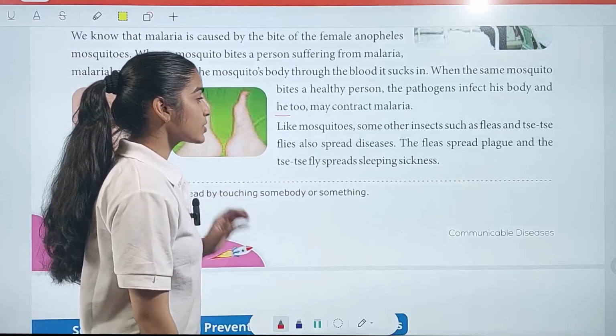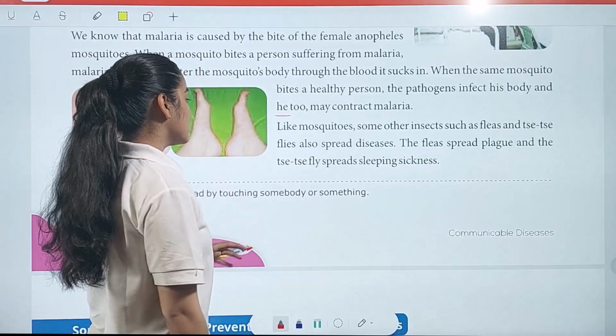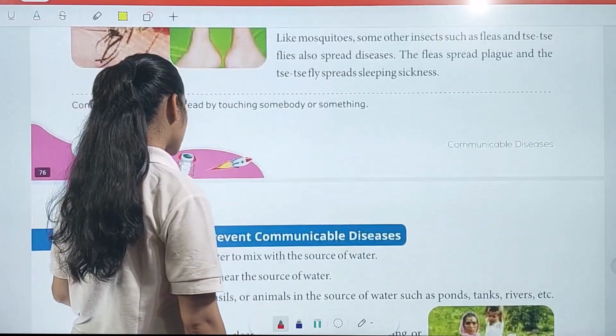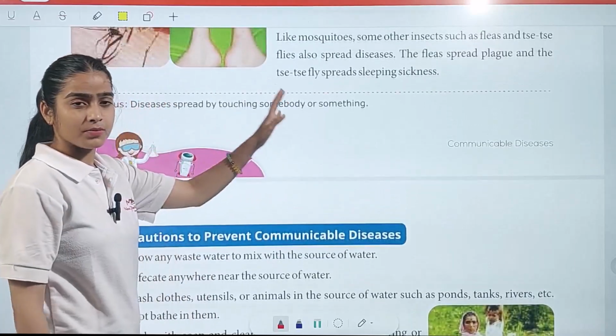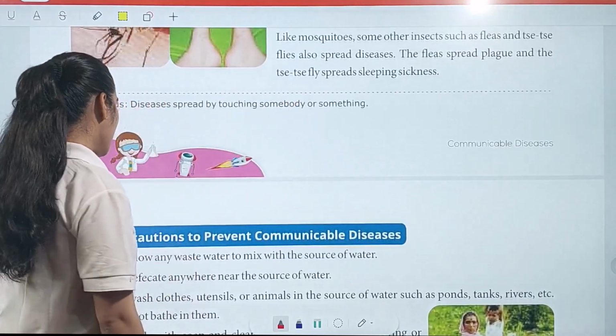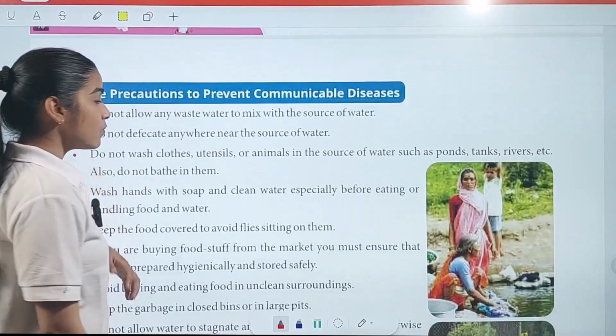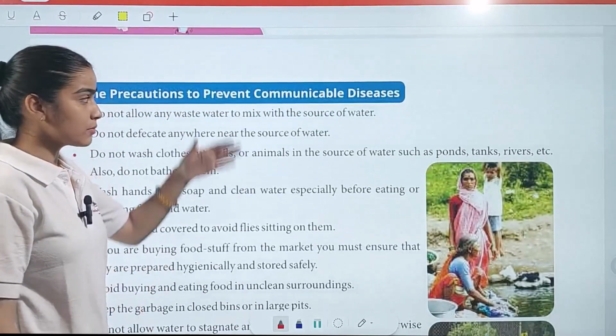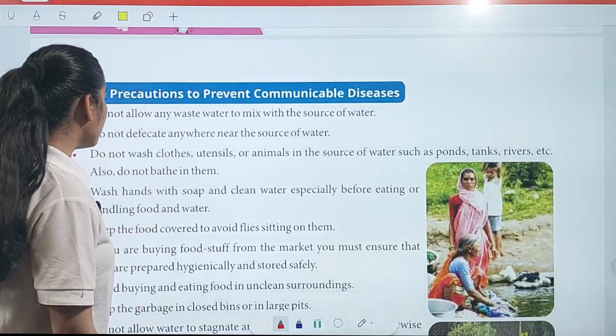These fleas spread plague, and the tsetse fly spreads sleeping sickness. So these are the examples of disease we have for insects. Now, what we have to do to prevent ourselves from communicable diseases, these are the steps we have.